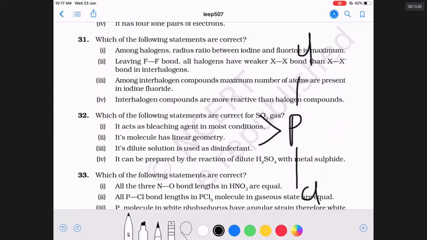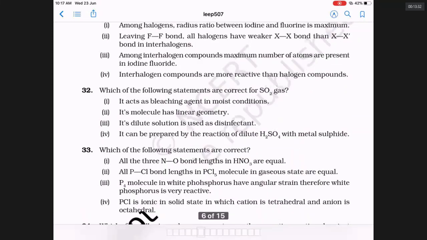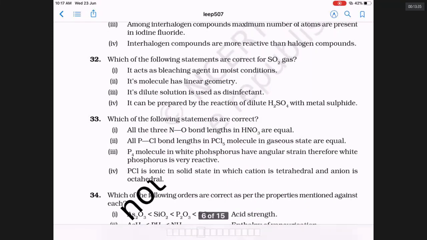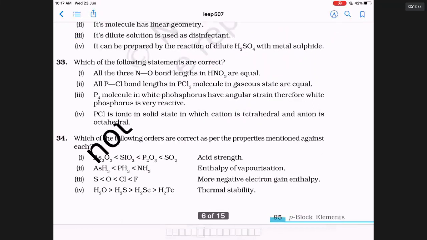What about statement 3? Statement 3 is perfect. In P4, the P-P-P angle is only 60 degrees. There is a tremendous strain due to that acute angle, called angular strain, that makes P4 highly reactive. Red phosphorus is a polymeric material with no such angular strain. Therefore red phosphorus is stable, whereas white or yellow phosphorus is highly reactive. So the third statement is true.